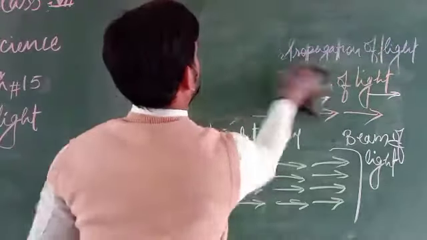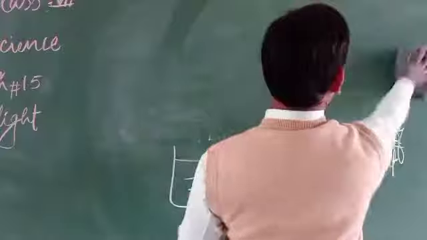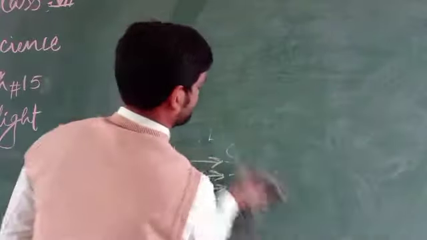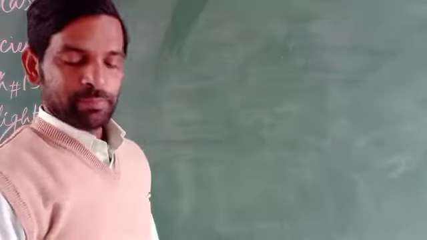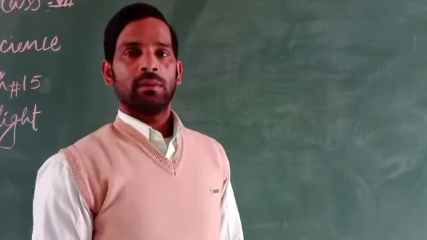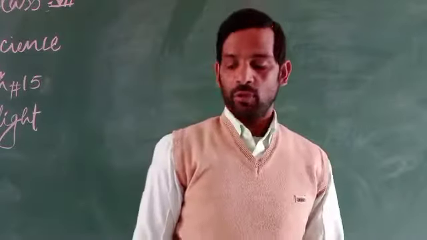Now the next topic is what is parallel, what is divergent, and what is convergent.